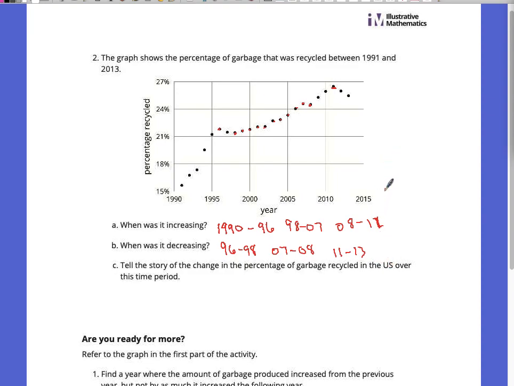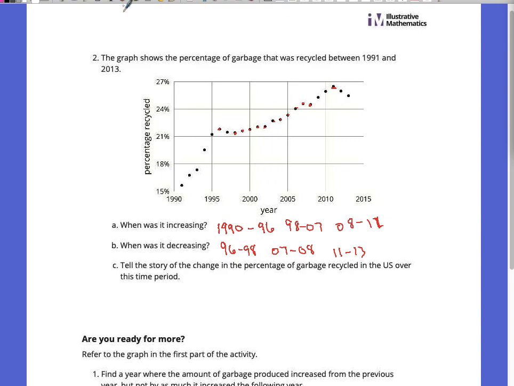Okay. If we were going to tell the story of change in the percentage of garbage recycled in the U.S. over this time period, we don't have to be super detailed. We could make some general statements. In general, the amount of garbage that's being recycled has gone up from 1990 to 2013. But there have been periods of decline, like brief periods where it went down. But the overall trend, the overall shape of the graph is that it's increasing for the vast majority of the time. Okay, so we would just make some kind of a statement like that.